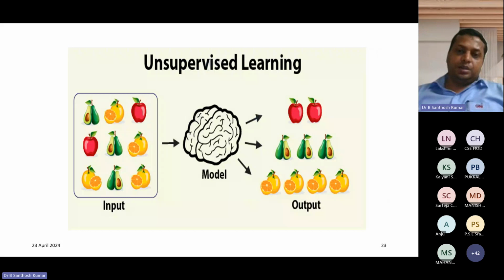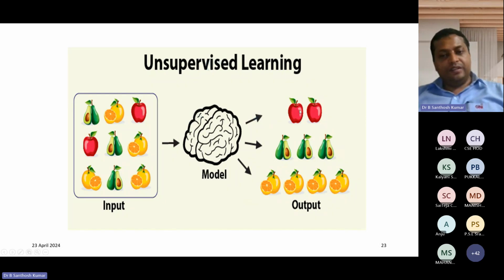Next, we talk about unsupervised learning. Suppose I give avocado, orange, apple, then apple, avocado, orange, and then orange, avocado, apple, in different orders. The model will categorize them, meaning it will create groups of similar objects, for example by color or by shape.